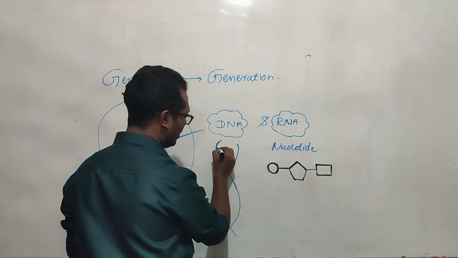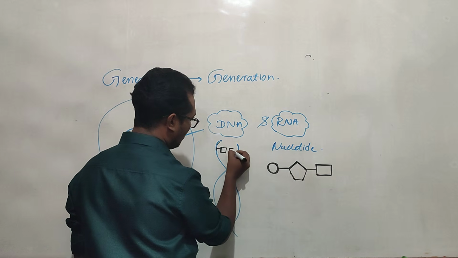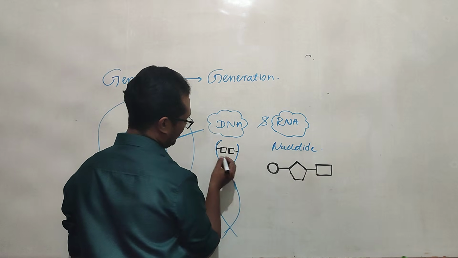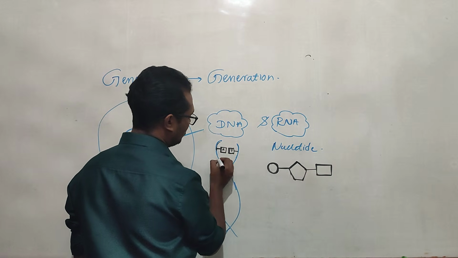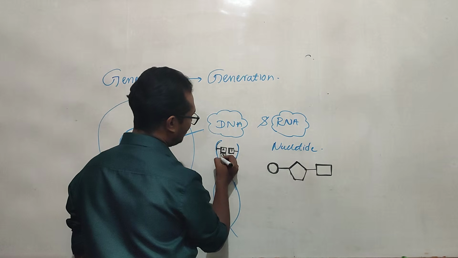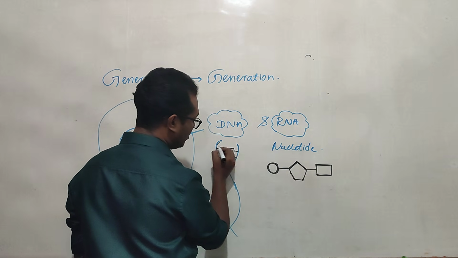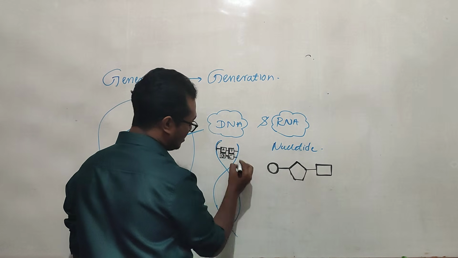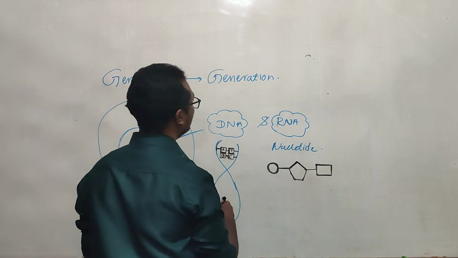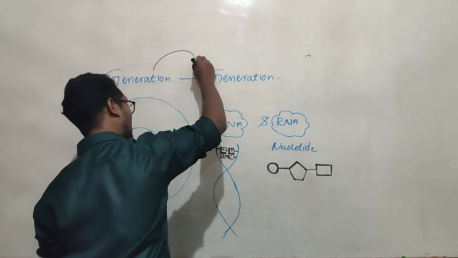I will mention the nitrogen bases. These nitrogen bases form a pattern to pair. So I take adenine, then thymine, guanine, and cytosine. These are the pairs, and in between they have some hydrogen bonds. There is a pattern. The sequence of this pattern will transmit information from one generation to another generation.